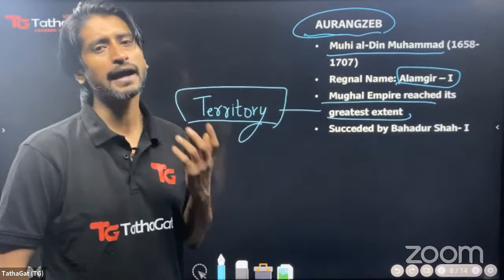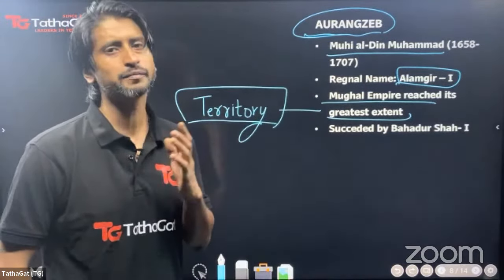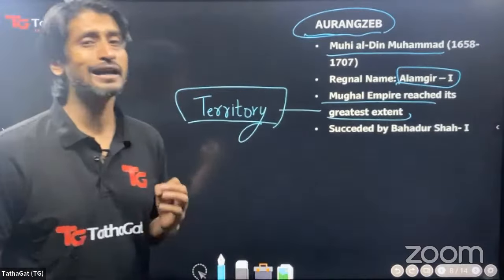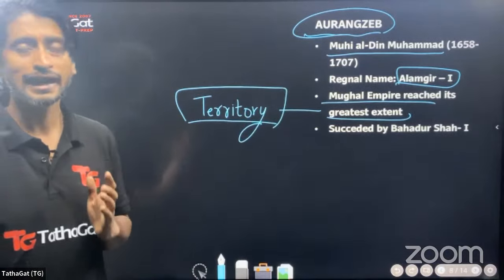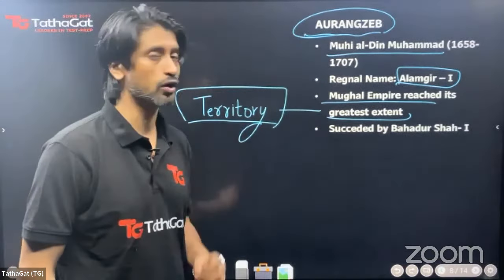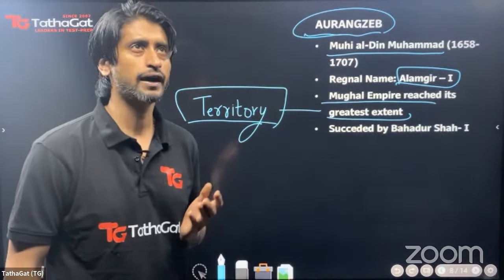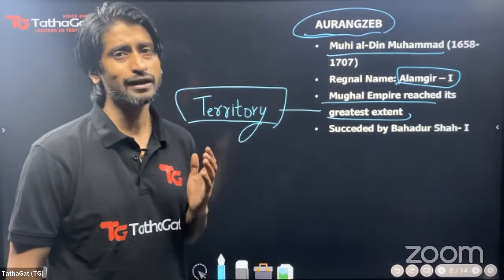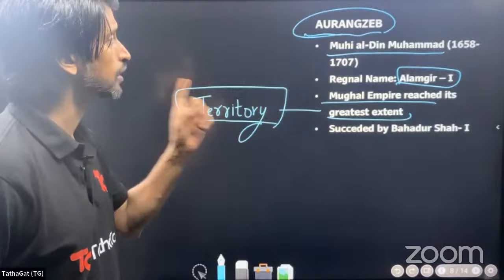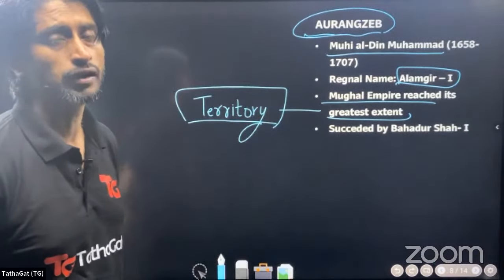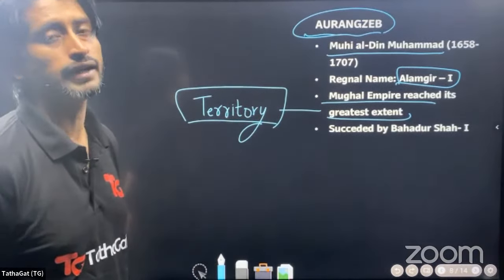When he'll go back, so his life was entirely spent in camps, and till the fag end of his life, right up to his 90s, he kept fighting wars. He probably died at the age of 87 or 88, but even till that age, he kept fighting wars. And it was because of Aurangzeb's policies that the Mughal treasury got emptied in fighting these wars.